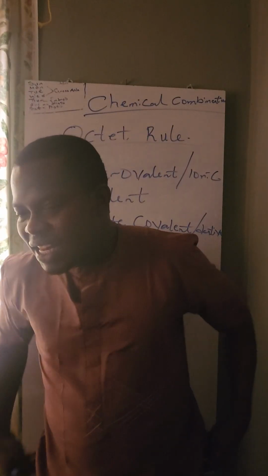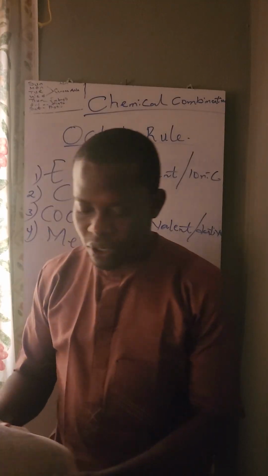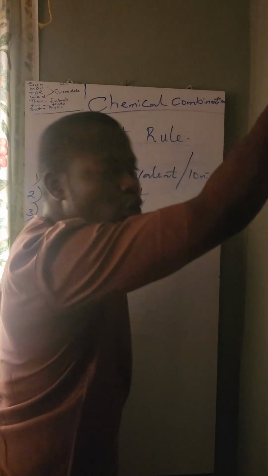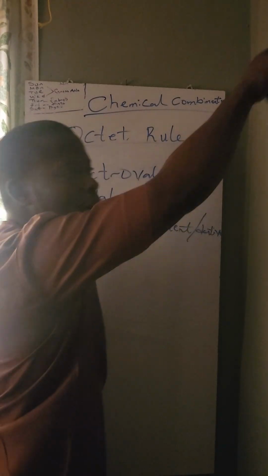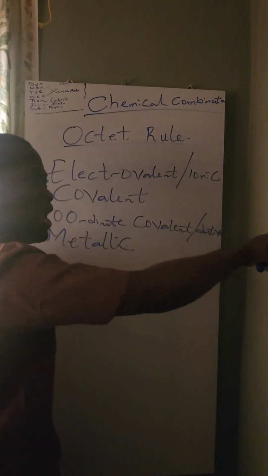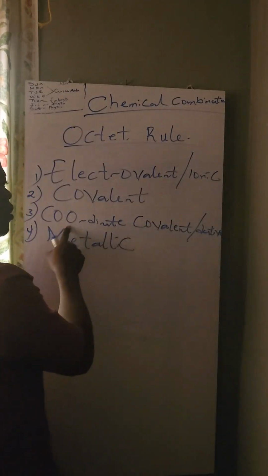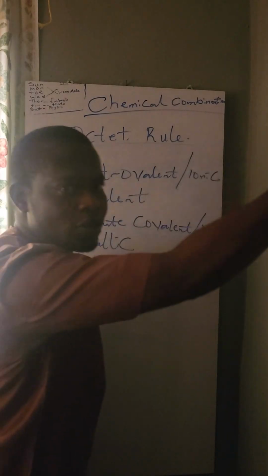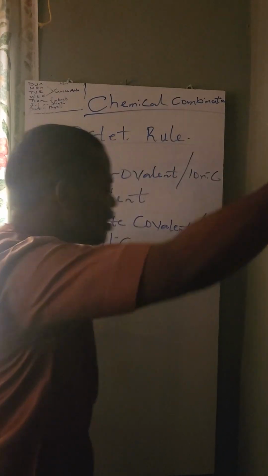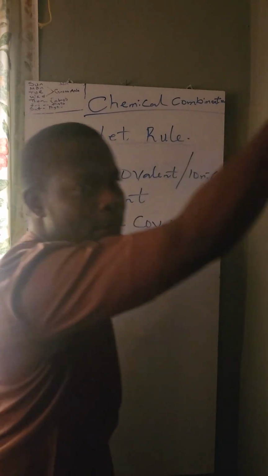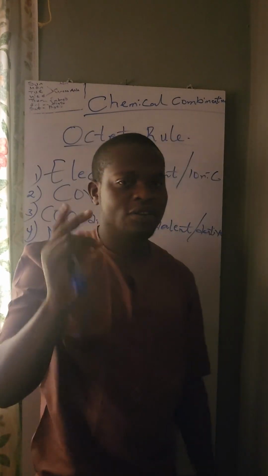In electrovalent combination, the type of bond we have is the electrovalent bond or ionic bond. In covalent combination, the type of bond we have is the covalent bond. In coordinate covalent combination, the bond is the coordinate covalent bond or dative bond. In metallic combination, the bond is the metallic bond. So please take note of that.